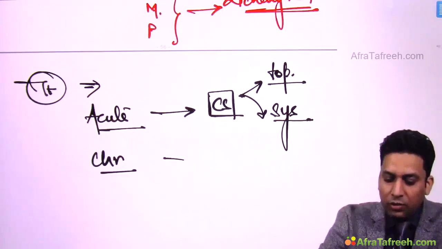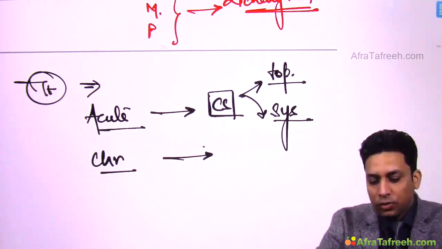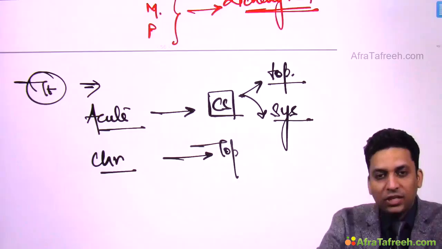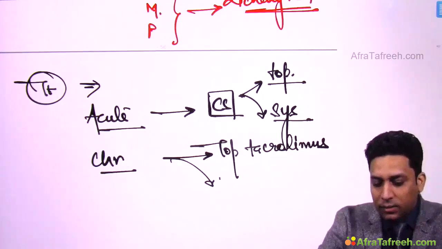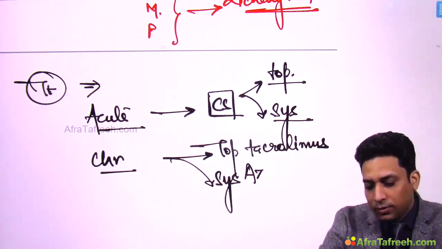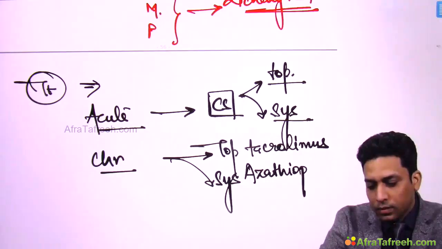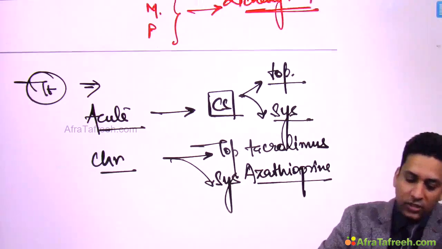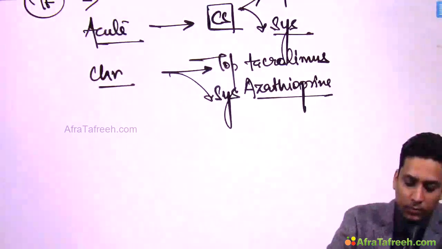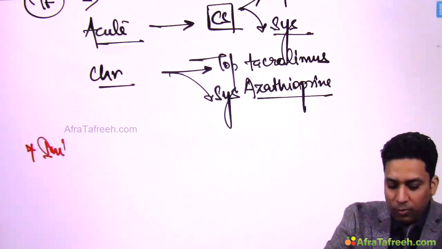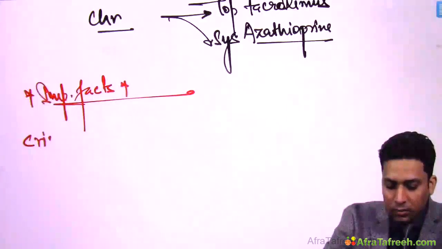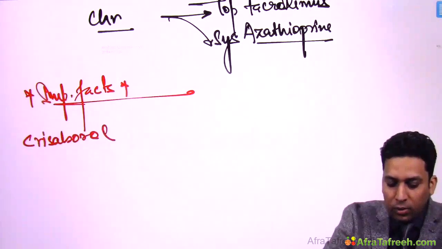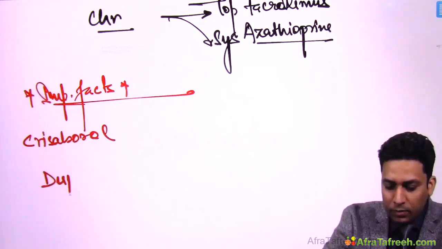In chronic condition, you cannot keep on giving steroids, so you can switch over to other agents, like topical calcineurin inhibitors like tacrolimus, and systemic azathioprine. So these are various agents which can be used. Then you can note down a few important facts here, like crisaborole and dupilumab.